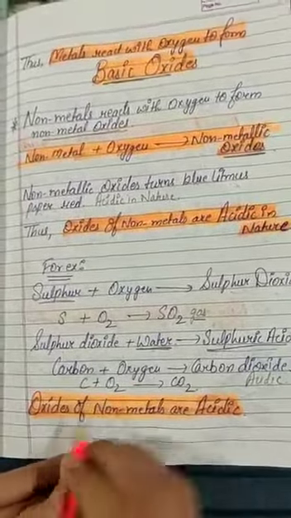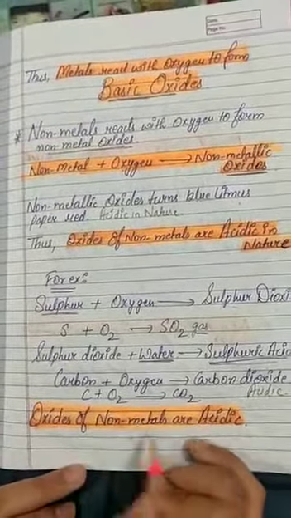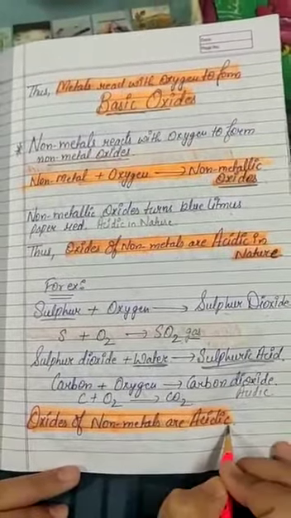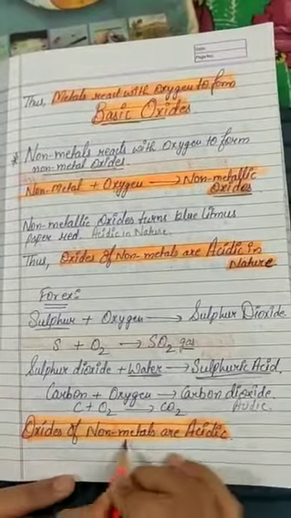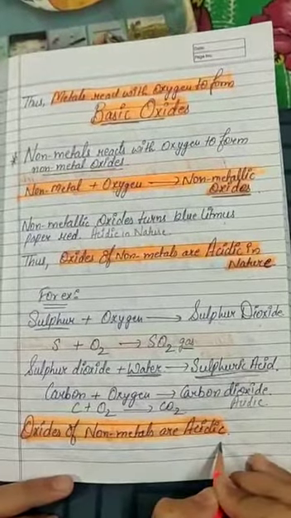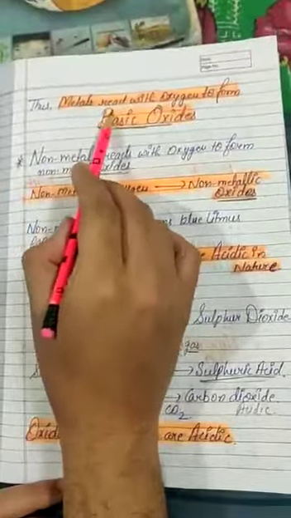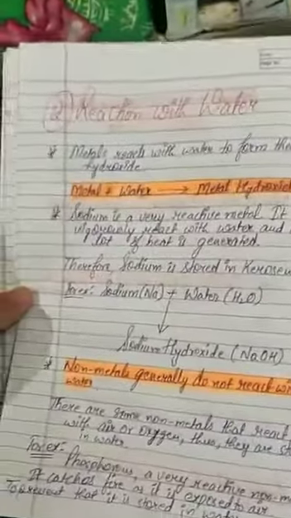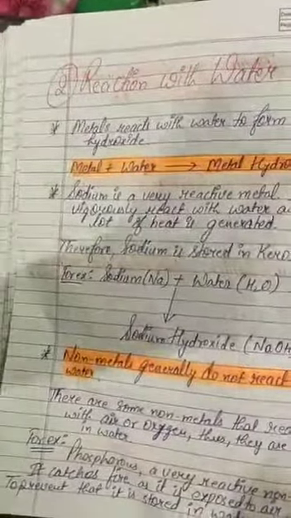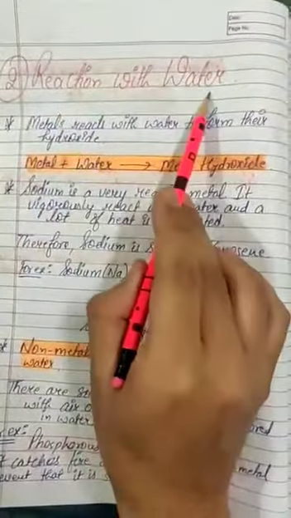So we can conclude that oxides of non-metals are acidic in nature because they are turning blue litmus paper into red. So oxides of non-metals are acidic in nature, whereas oxides of metals are basic oxides, basic in nature. Now let us see the second chemical property, that is reaction with water.